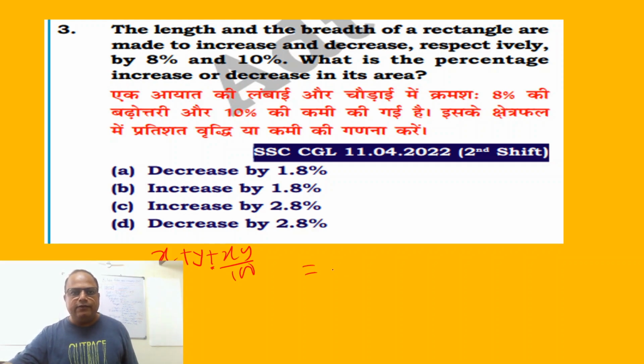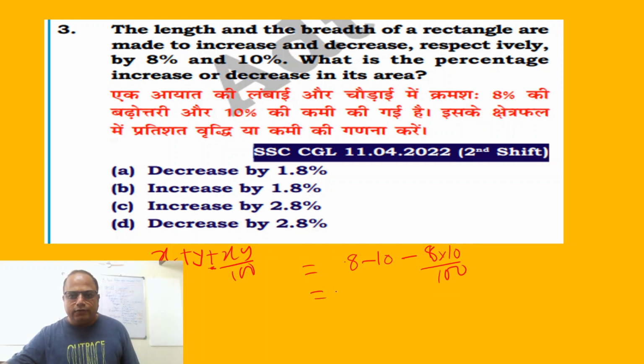So here we first find out what is x. The length and the breadth of the rectangle are made to increase. So length is increased, so it is a positive sign. You can write 8% or plus 8. No problem. And the breadth is being decreased by 10%. So a negative sign. What will happen to this sign? This sign will be again minus, because plus into minus is minus. So this is 8 into 10 divided by 100.